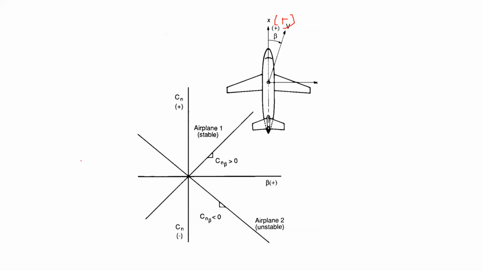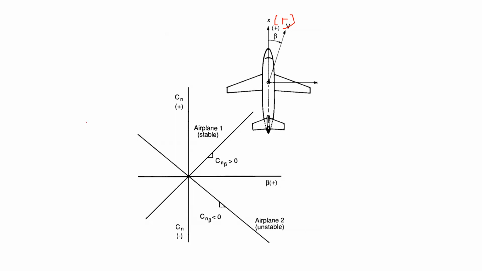In there, sir was explaining that when we take Cn beta versus Cn delta R, if Cn beta is greater than 0, the plane will try to attain its equilibrium. But if it's less than 0, then the plane starts spinning, sir. Okay, let's resolve this conflict.